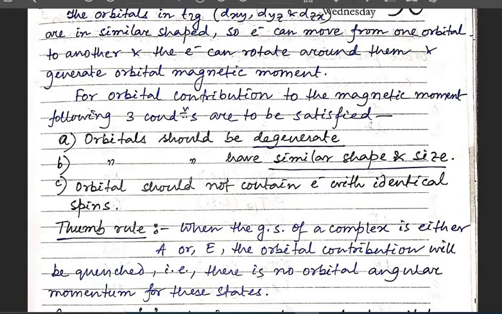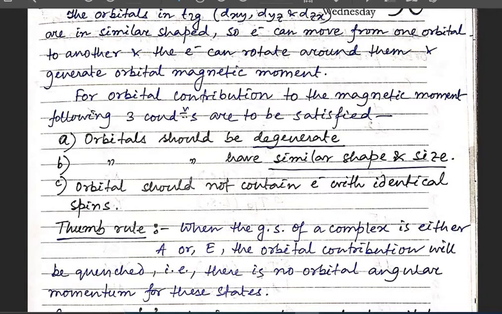So in magnetic moment, if the orbital contribution is present, that means the orbitals should be degenerate, the orbitals should have similar shape and size, and the orbital should not contain electrons with identical spins. So these three conditions are very, very important for the orbital contribution to the magnetic moment.